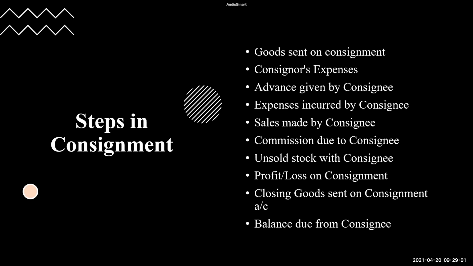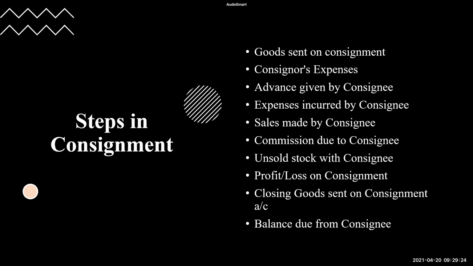Right? After the commission is calculated, the next step is to look at the unsold stock, if any. So if any stock is left over, then that is our step number 7, to value the unsold stock. After valuing the unsold stock, the consignor will calculate the profit or loss on the consignment.